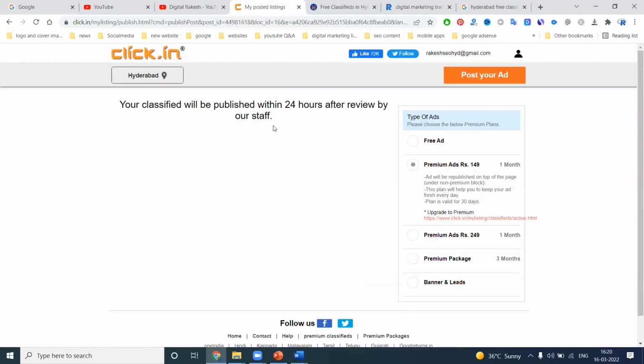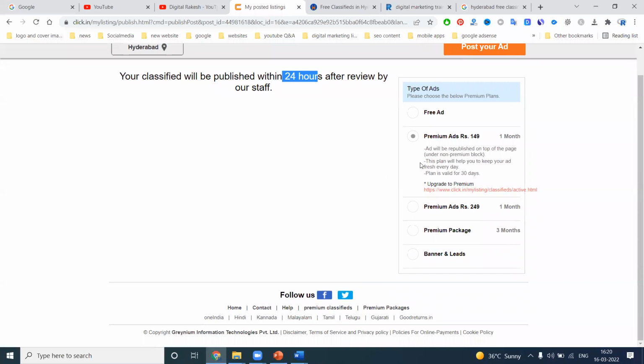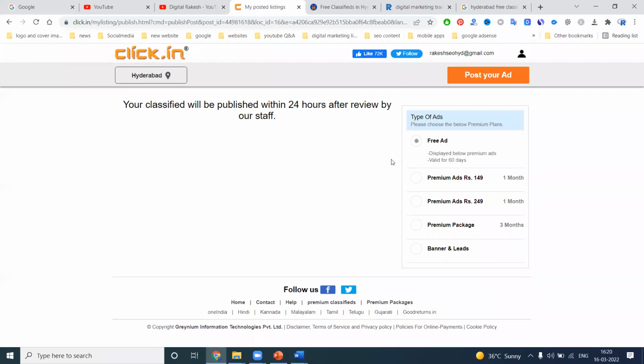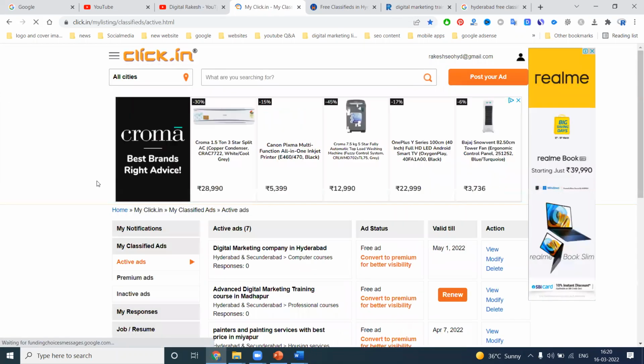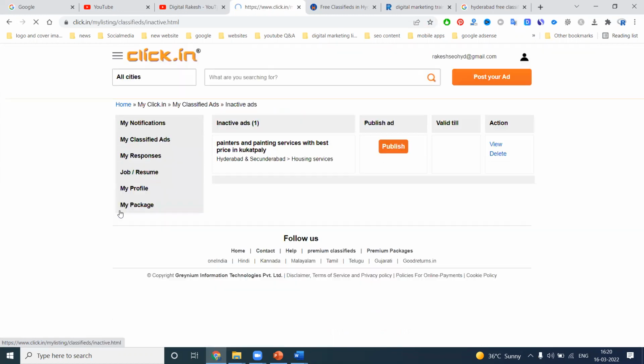The classified will be reviewed, which takes about 24 hours. For premium ads, we can show the website as a top ad. Otherwise, for the option called free ad, we can go to this option. Any ad will be in an inactive or pending stage, shown like this.